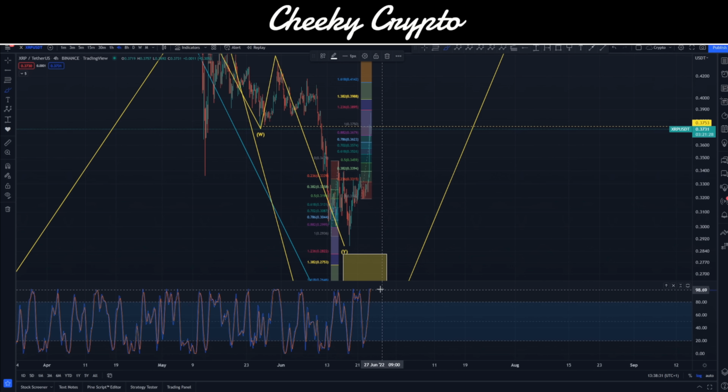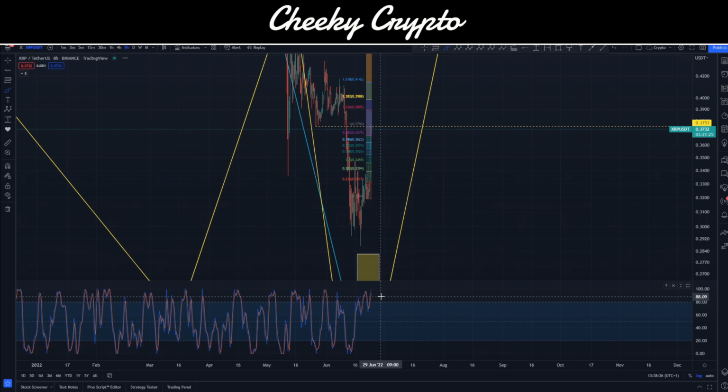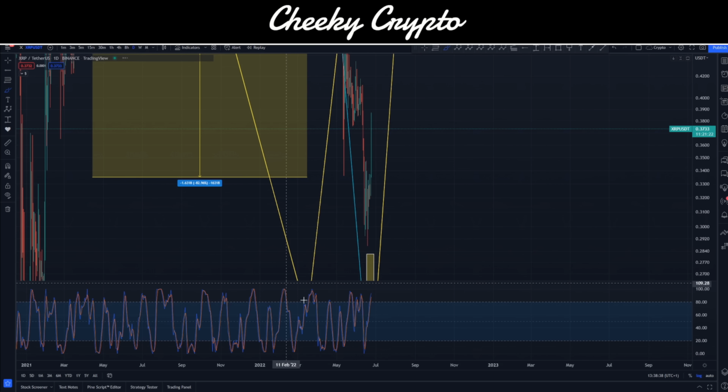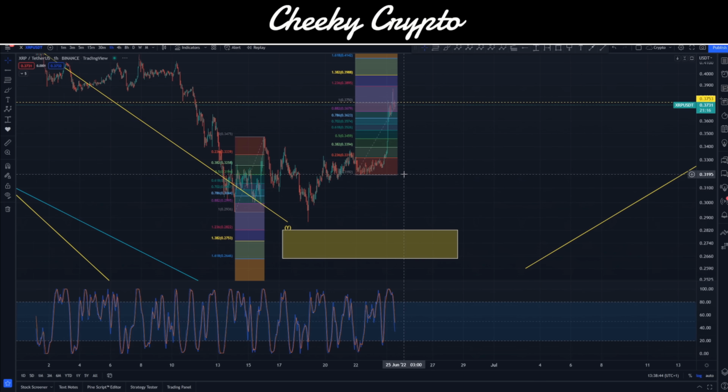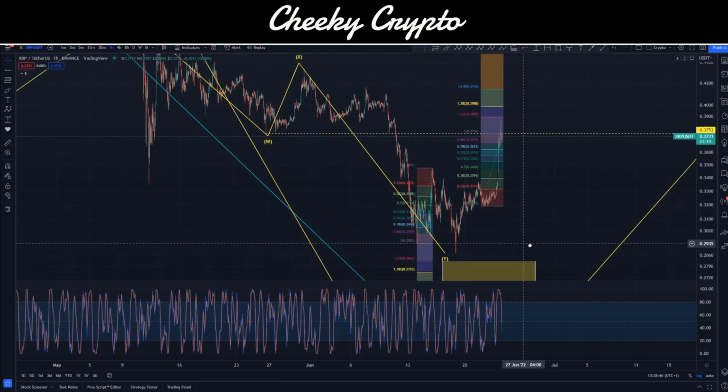But as I spoke about previously, right, we are overbought on our hourly chart. We are overbought on the 8-hourly chart, and I believe by now we are overbought on the daily chart. Okay, so the macros are actually telling us that we are going to collapse down. So I still think these lows are possible, right?